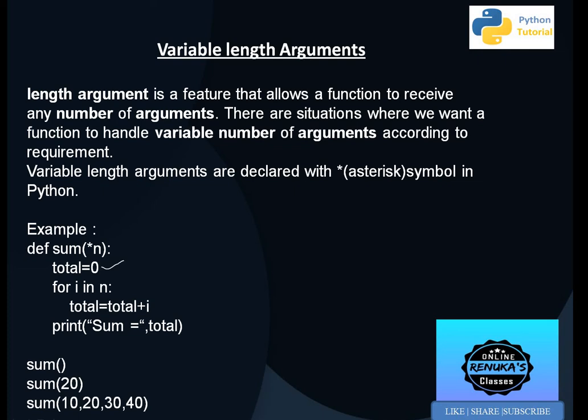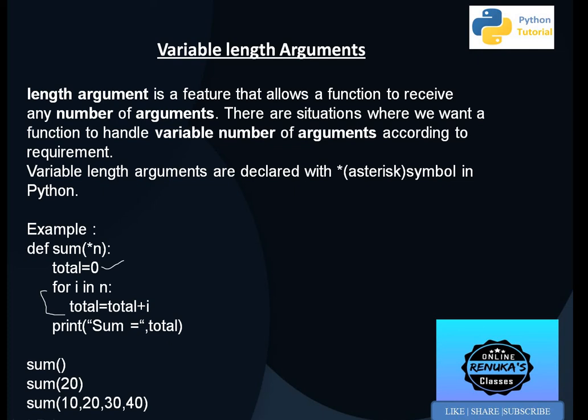Then for i in n, whatever values n is having, 1, 2 or 0, a loop will execute for those values. It will take the first value, total is 0 plus first value, then it will go up, take the second value, the current total plus the new value, and likewise. And in the end, it will print the result.